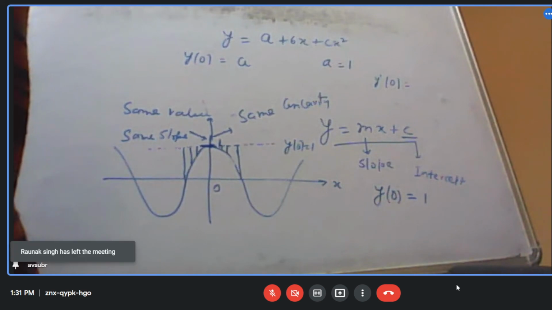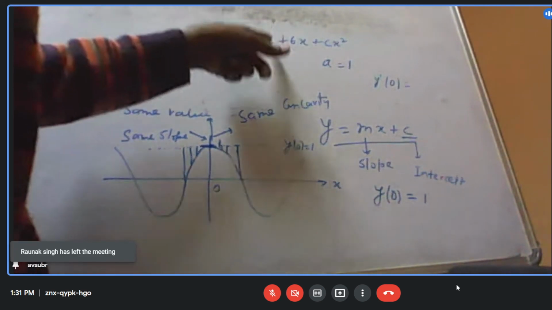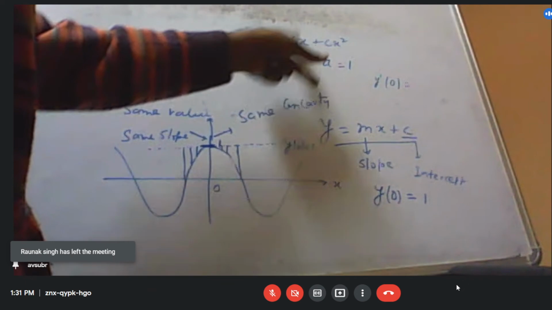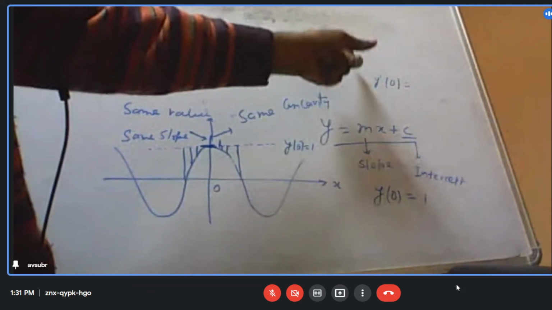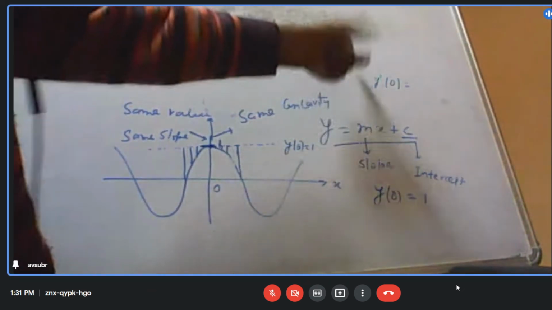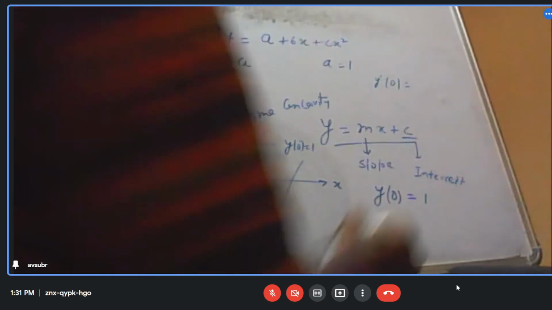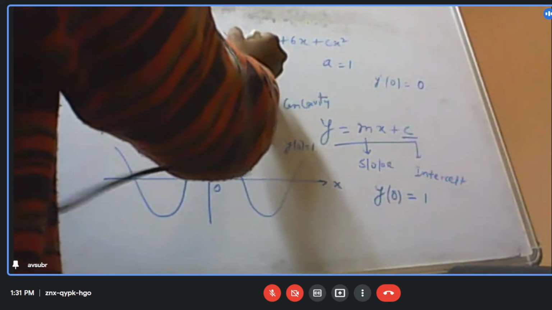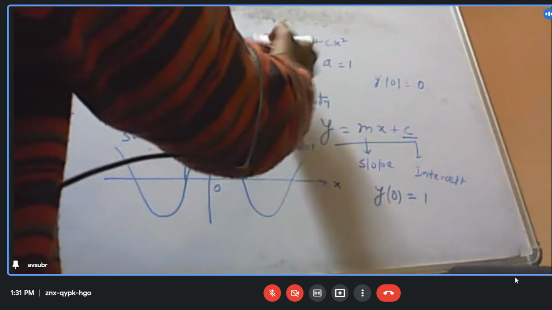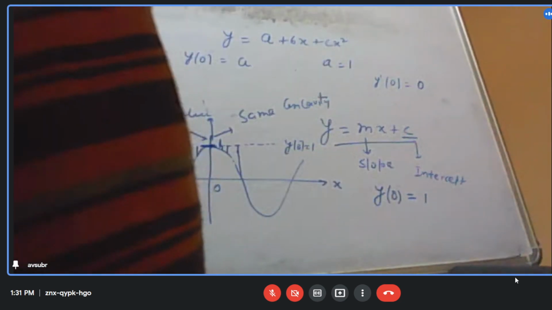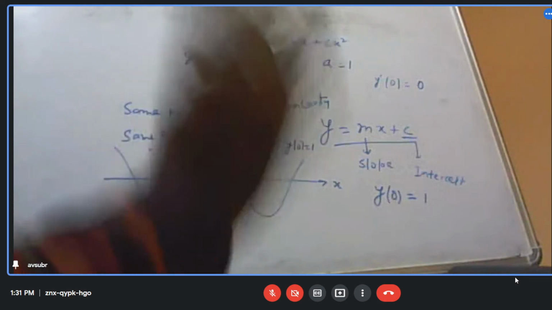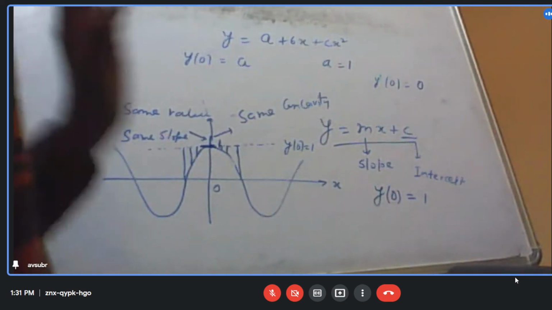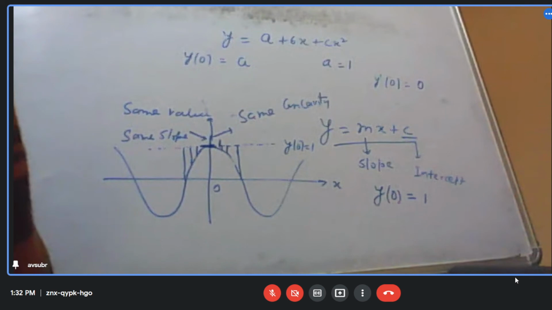what will we get? This will be 0 plus b plus twice of cx. X is 0, so this will be 0. So it means that b is 0, since y prime is 0. Okay, so this is what we will get. So y prime is 0. The first derivative is 0 here.